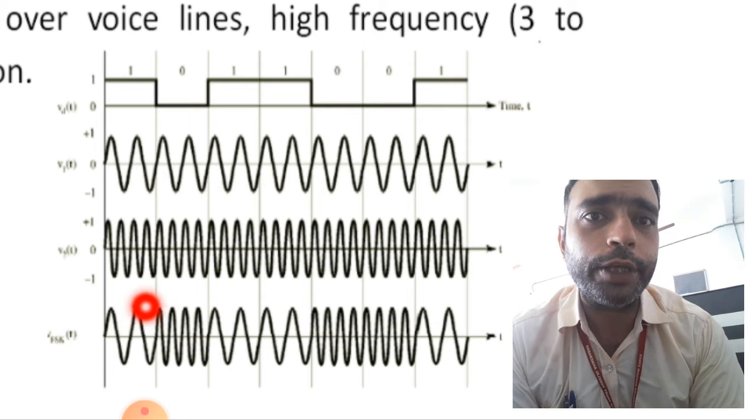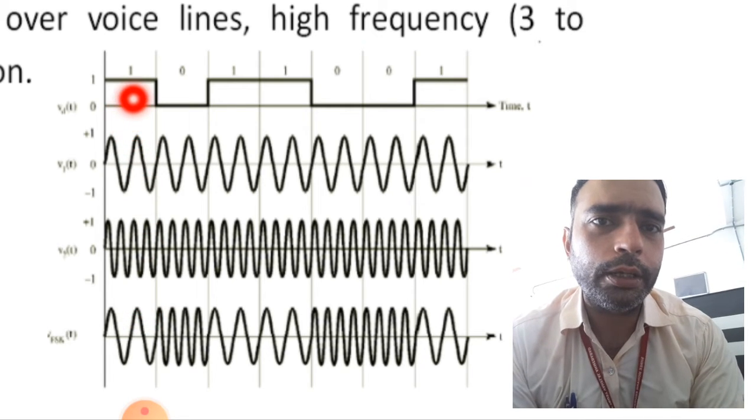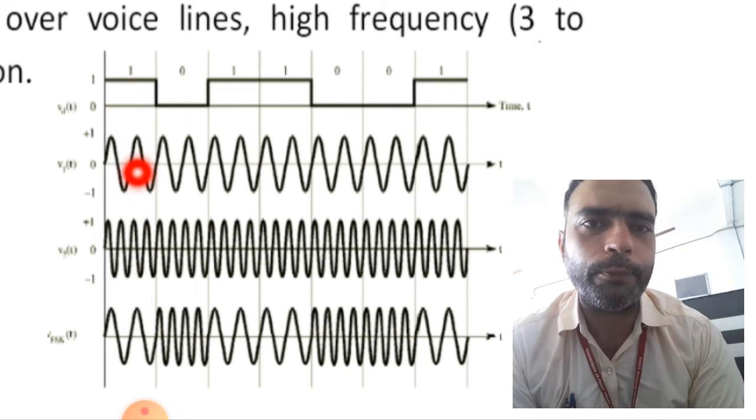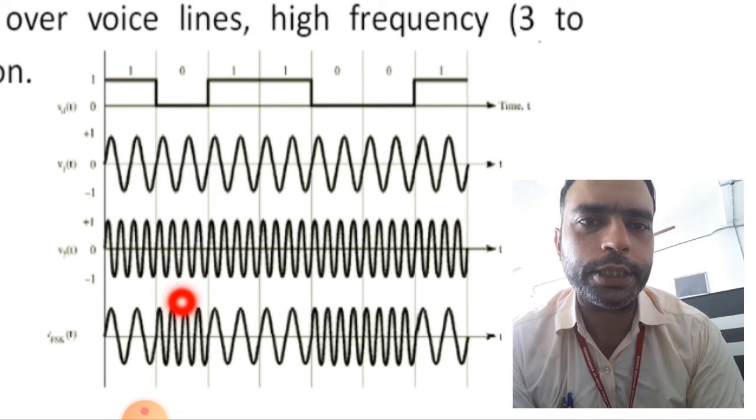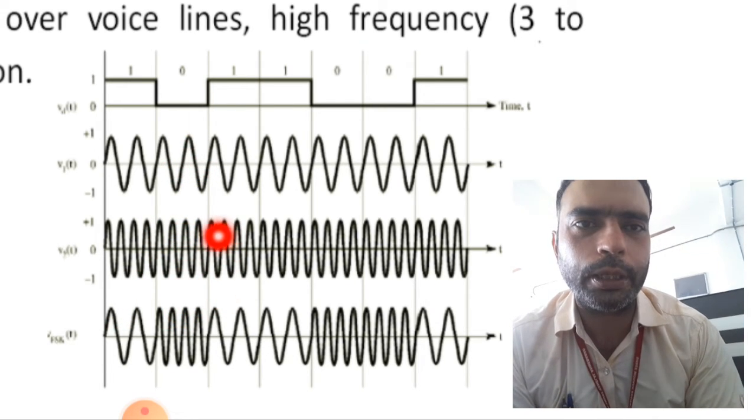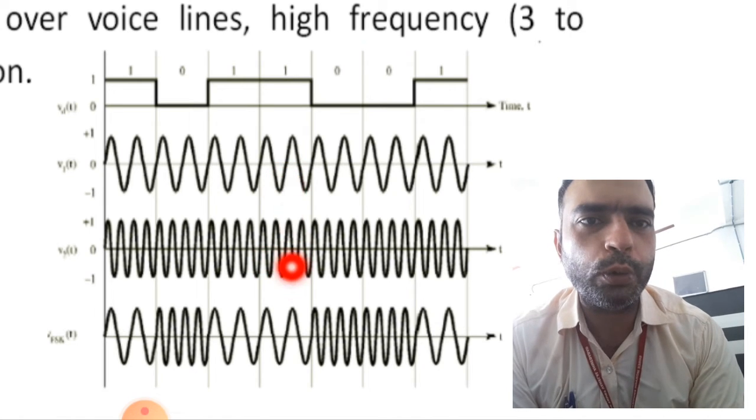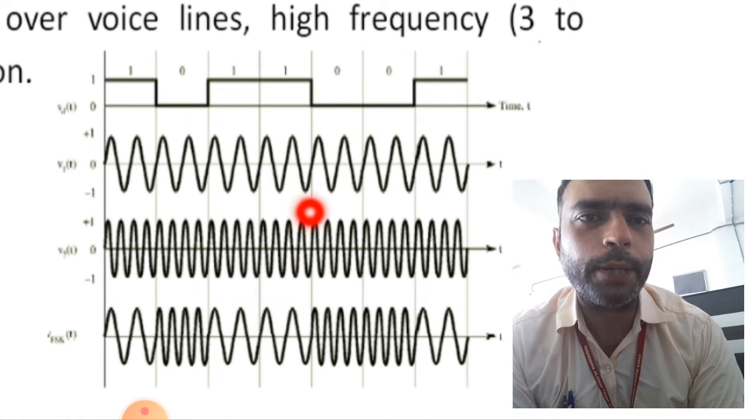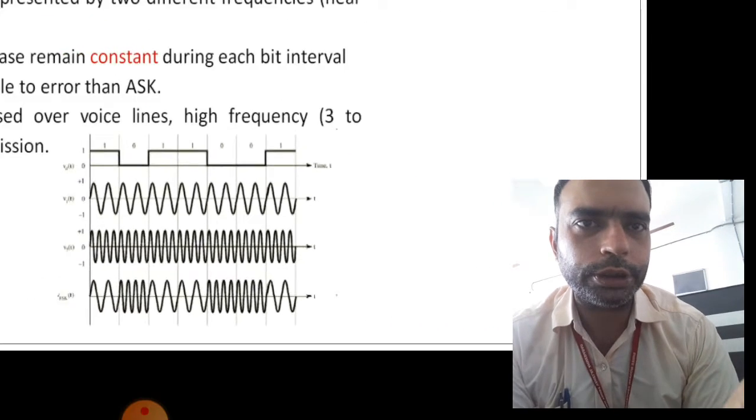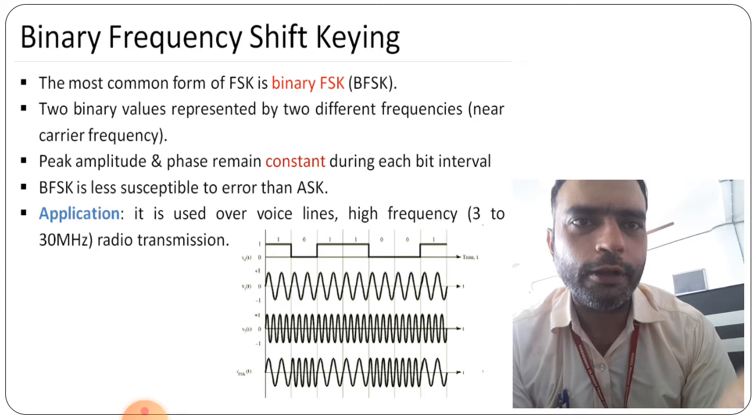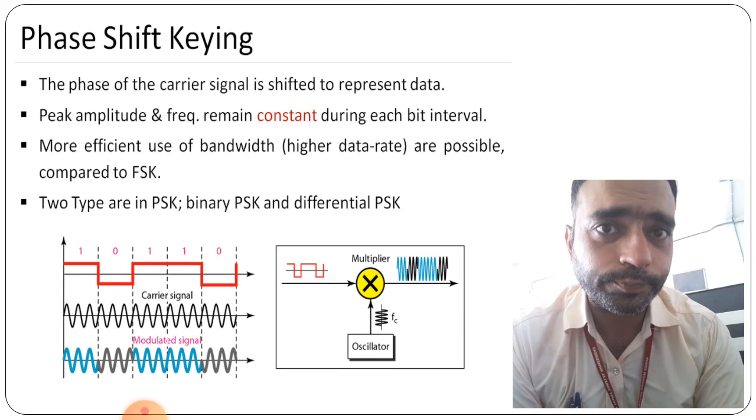Here we are seeing the final part. You can see this 1: in the 1 this particular signal is used, and when it is 0 then this other signal is used. So we are using two different frequencies. That is binary frequency shift keying. This is how that part works. So this is all about binary frequency shift keying.